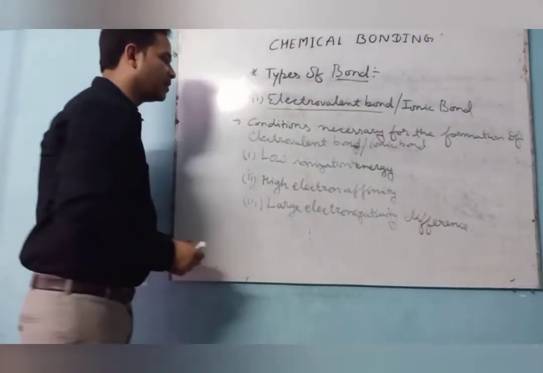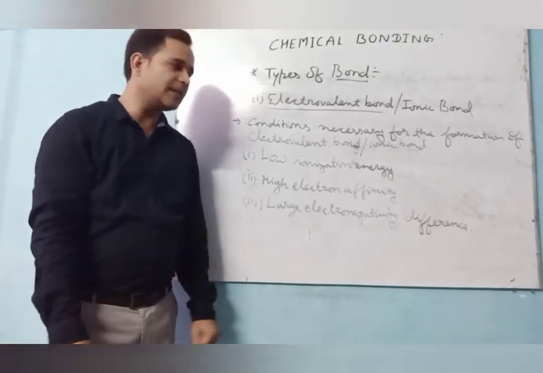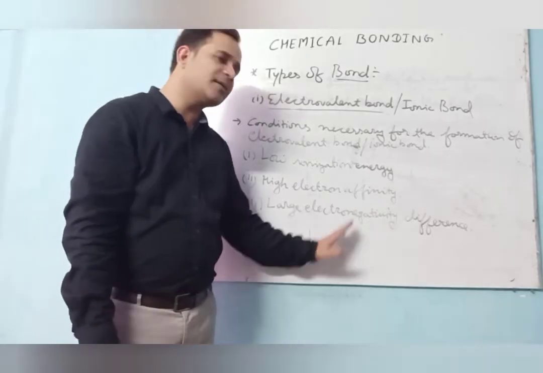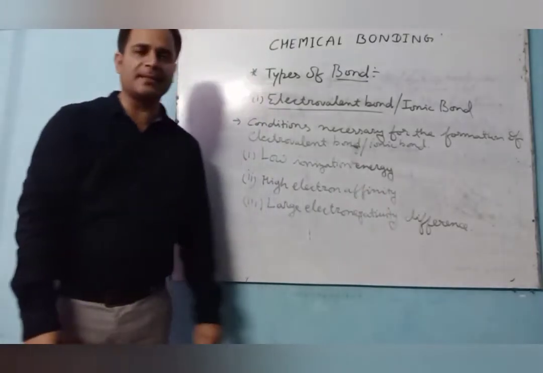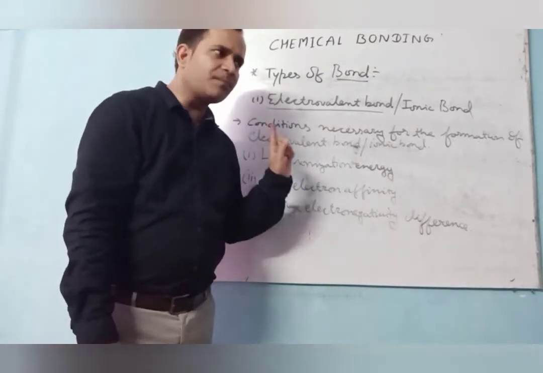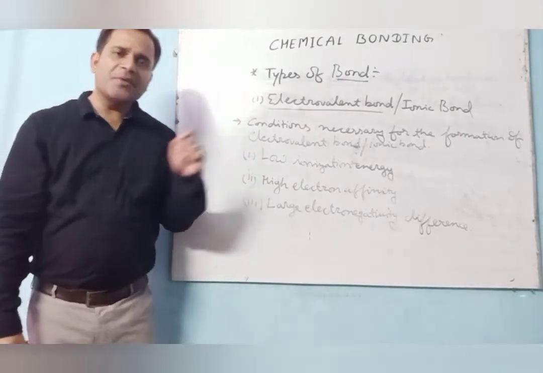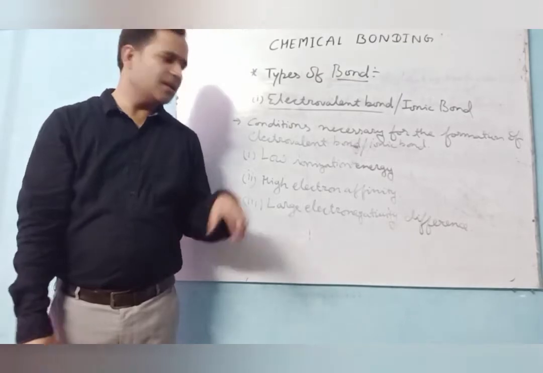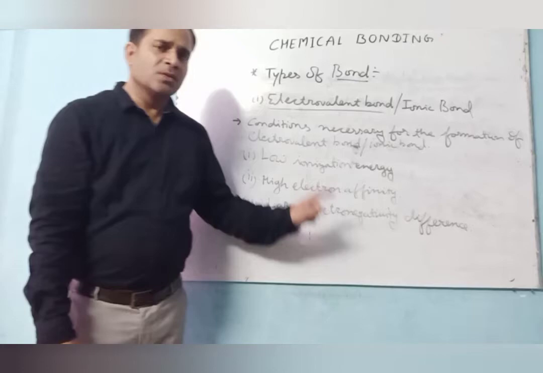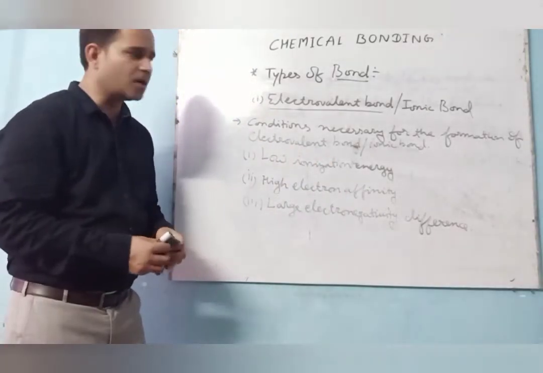See what I am saying. There are 3 conditions necessary for the formation of electrovalent bond. That is low ionization energy, high electron affinity, and third one is large electronegativity differences. Students, in previous video, that is in periodic table, I taught earlier what is ionization energy, electron affinity, as well as electronegativity differences. So these are the three conditions necessary for the formation of electrovalent bond or ionic bond.